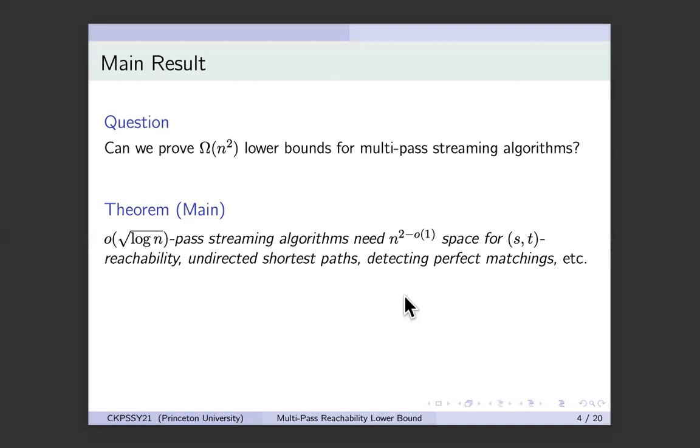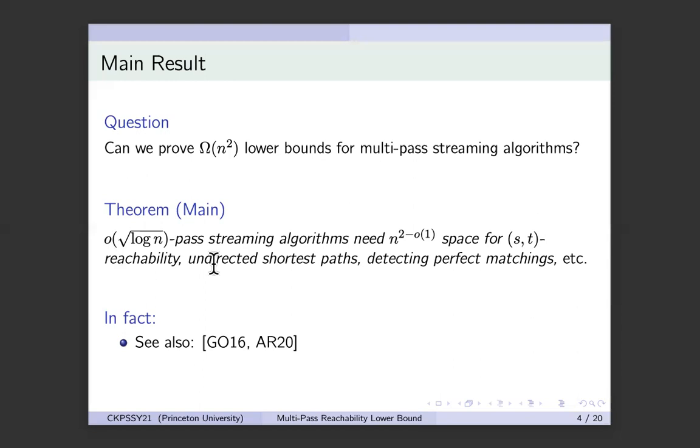It is essentially the first n-square lower bound for multipass streaming algorithms. I'm saying essentially because of the work by Assadi and Raz last year that showed the same almost quadratic lower bound for these problems, but only for two-pass streaming algorithms. Their construction very crucially used the fact that the algorithm only has two passes, and it starts becoming easy when you give the algorithm one more pass. So this is the first construction where you have n-square lower bounds all the way to root n passes, and even beyond that, it degrades gracefully as you increase the number of passes.